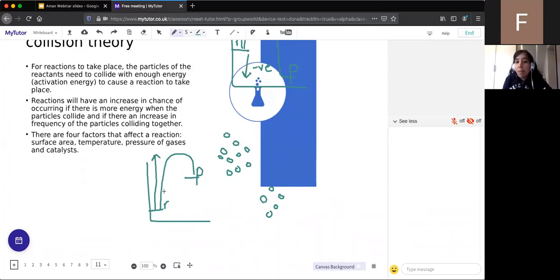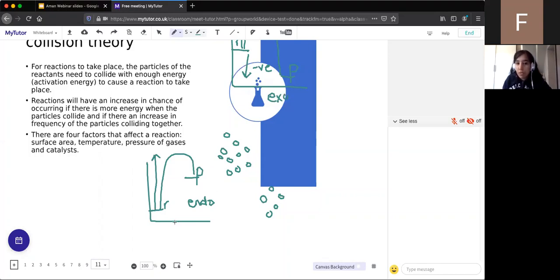So you may remember that last week when I looked at exothermic and endothermic reactions with you, I made two distinguishments between exothermic and endothermic reactions. The first is that in exothermic reactions, the products have a lower energy than the reactants, whereas in endothermic, so this is endo, this is exo, the products have more energy than the reactants.